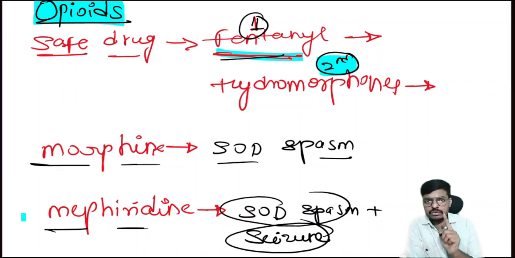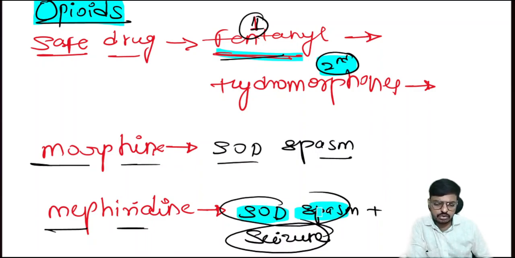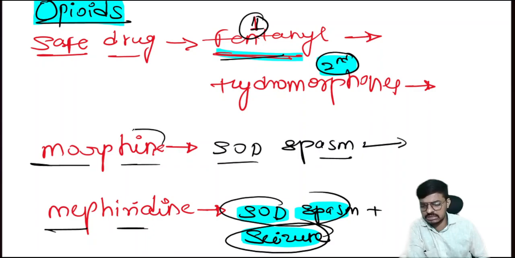So which opioid we are using is going to matter a lot from the exam point of view. The safest one is fentanyl, and the second safest one, the second best answer, is hydromorphone. If these two options are not there in the answer, and only morphine and meperidine are there, then your best answer will be morphine. Previously it was meperidine, but recent studies suggest meperidine is also causing sphincter of Oddi spasm, along with neurotoxicity that produces seizures. As compared to this one, morphine is better, so I am going to choose morphine as the answer now.